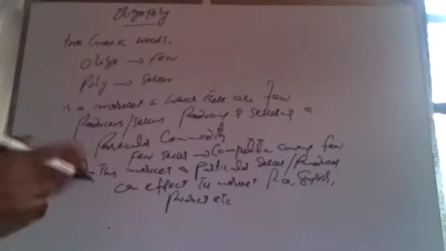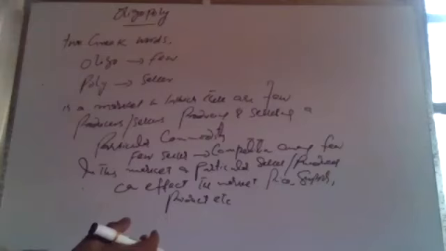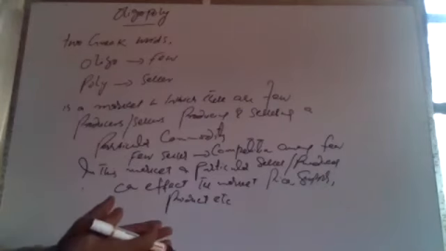If one among the few changes his or her price, it will affect the market. It will affect the demand of others also.